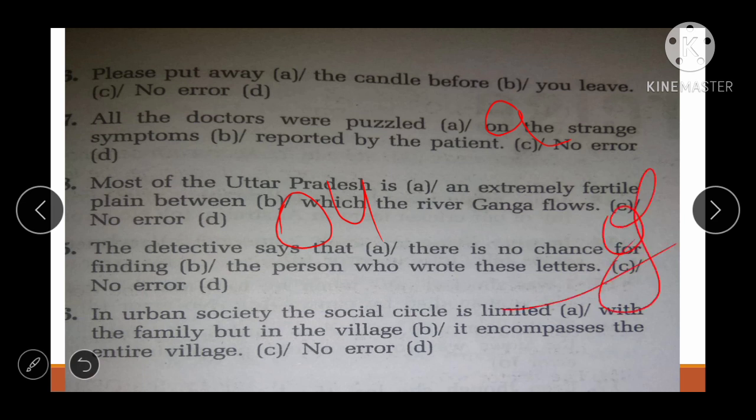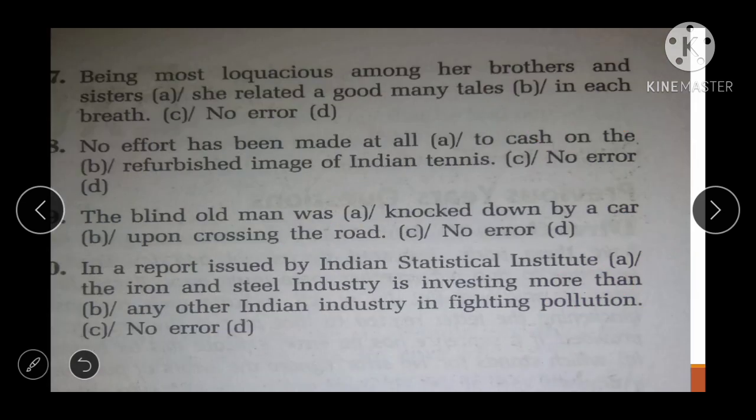Okay. Next one is in urban society, the social circle is limited with the family. All right, but in the village, it encompasses the entire village. So, friend, where would be the incorrect word? It is in the B part. Okay, you have to replace it by 2. In urban society, the social circle is limited to. Okay. So here are the some more question for you.